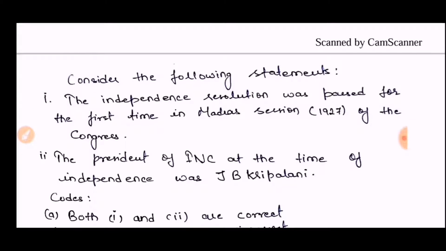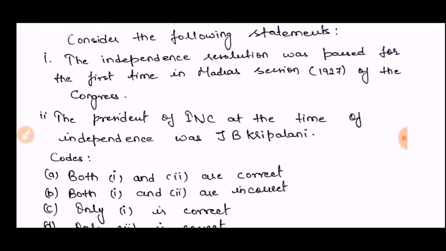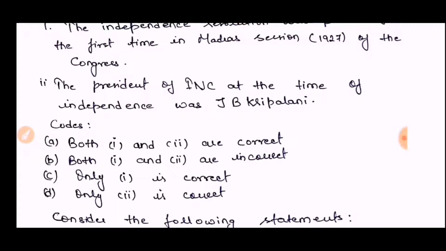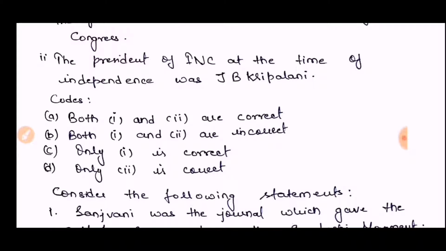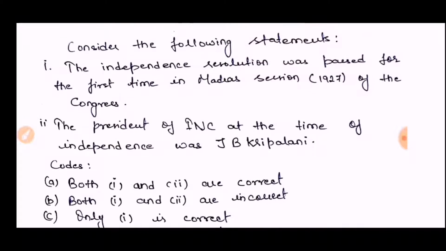Next question. Consider the following statements. The independence resolution was passed for the first time in the Madras session of 1927 of the Congress. The President of the Indian National Congress at the time of independence was J.B. Kripalani. Friends, these are the codes. Both first and second are correct. Both first and second are incorrect. Only first is correct. Only second is correct. I think you have pointed out the right answer.